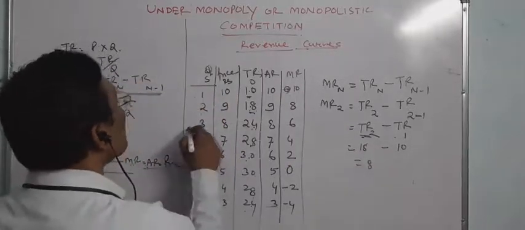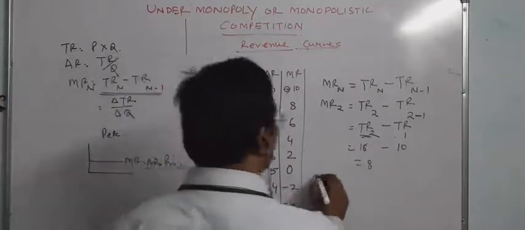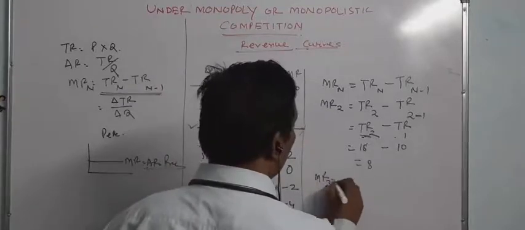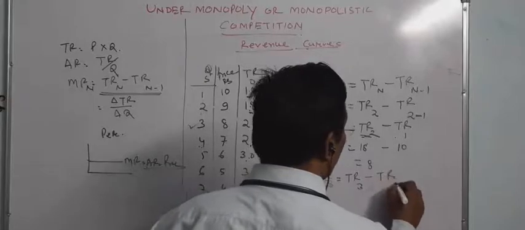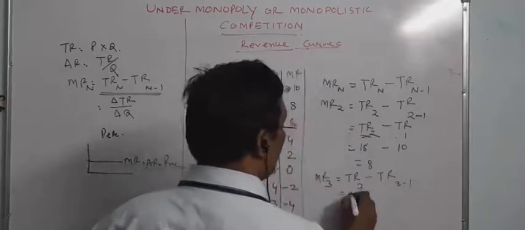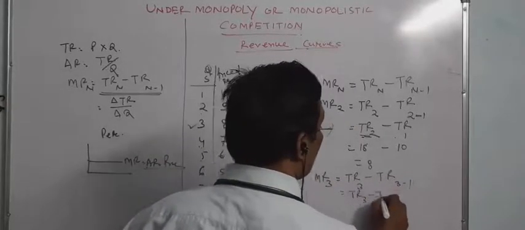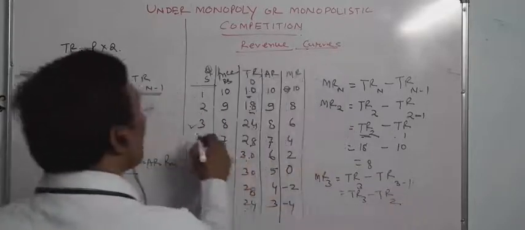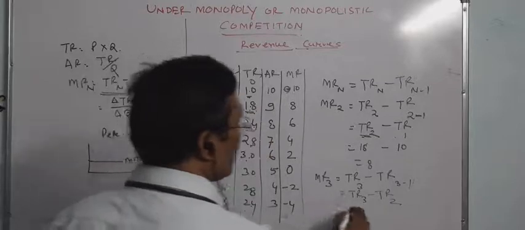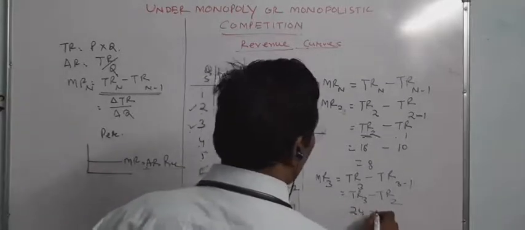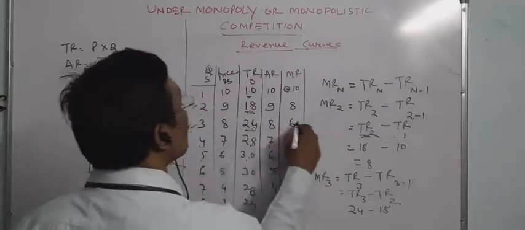Similarly, if we find the marginal revenue of the third unit, the marginal revenue of the third unit equals total revenue of the third unit minus total revenue of the third minus 1, equals total revenue of the third unit minus total revenue of the second unit. Total revenue of the third unit is 24 and total revenue of the second unit is 18. That is 24 minus 18 equals 6.